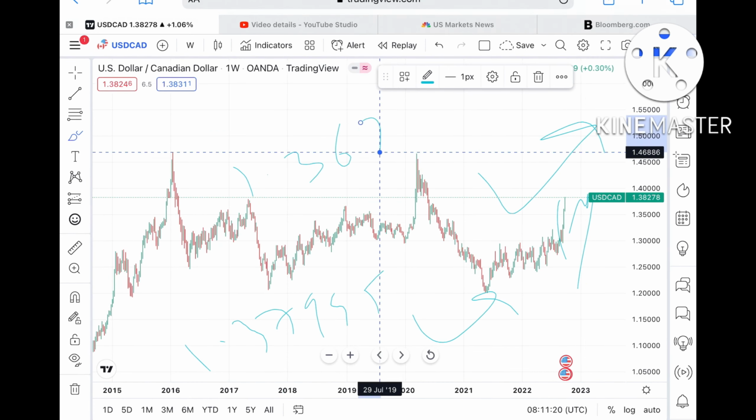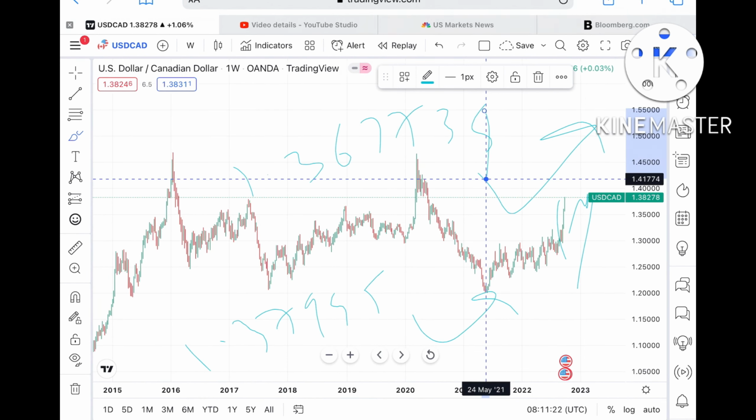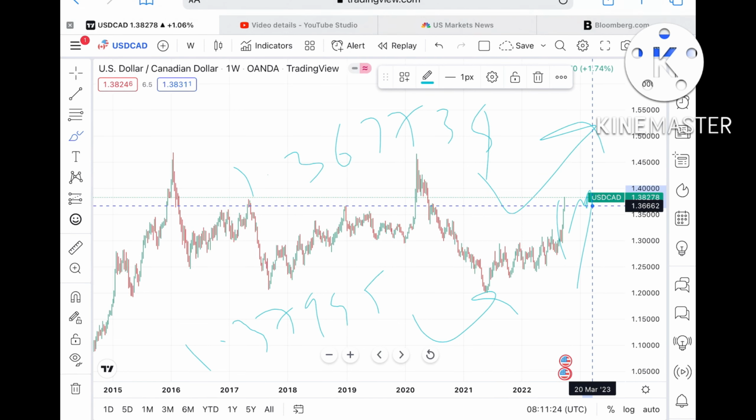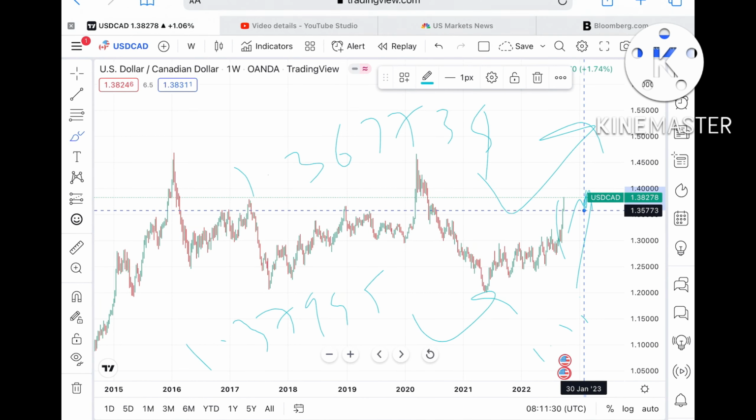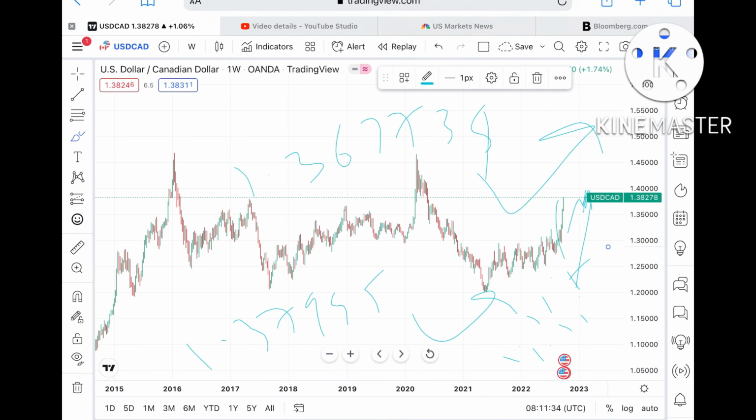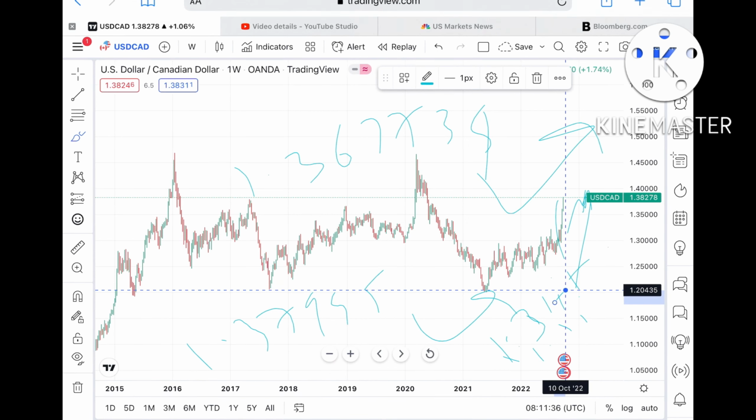$1.36773. Okay, and if that level goes further down, then we can see it can move towards a level of around $1.35995. Okay, and if that also didn't sustain, then we can see it can move towards a level of $1.35550. Okay, and it can move further low if the price didn't sustain this particular level.